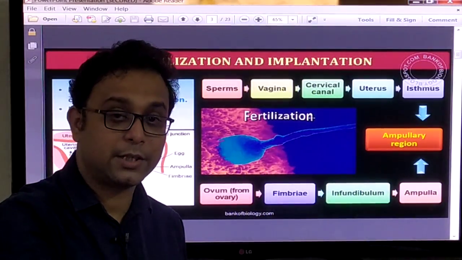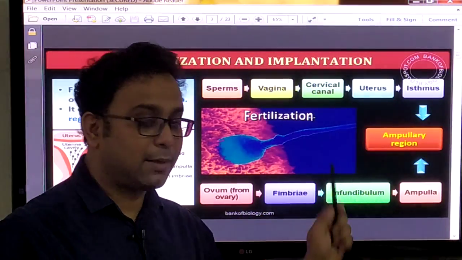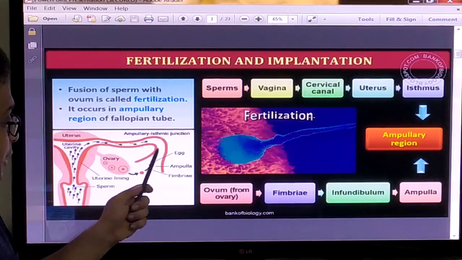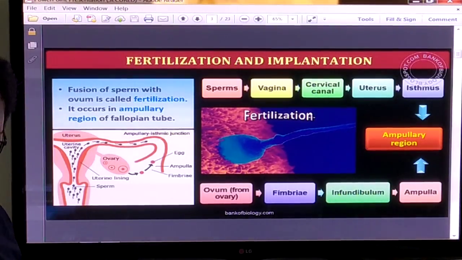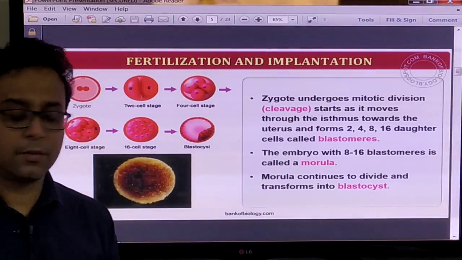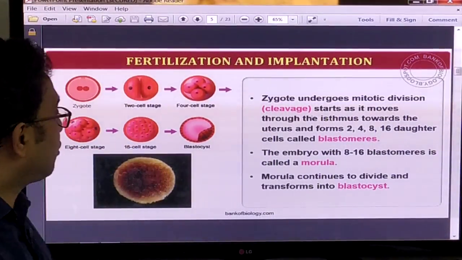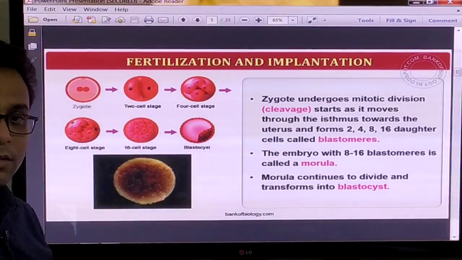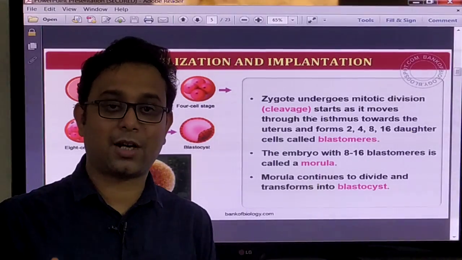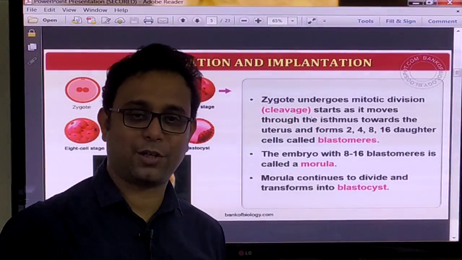Now the fusion, or the fertilization, takes place at the ampulla-isthmus junction in the fallopian tube, right? You can observe that this is a very important question for your syllabus. After fertilization, a diploid cell is produced, that is called the zygote. But the cell division process does not stop. Now it starts. What type of cell division starts? It is the mitosis process.